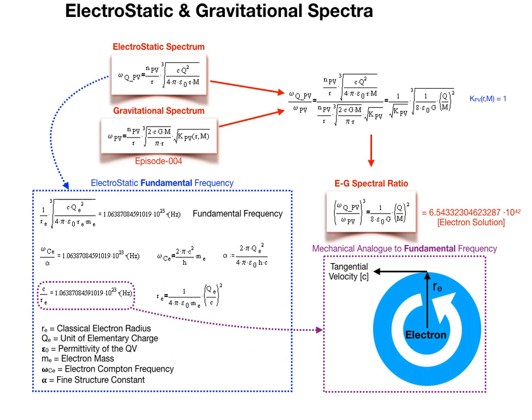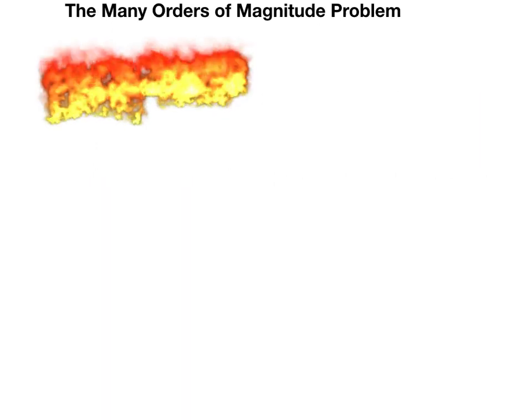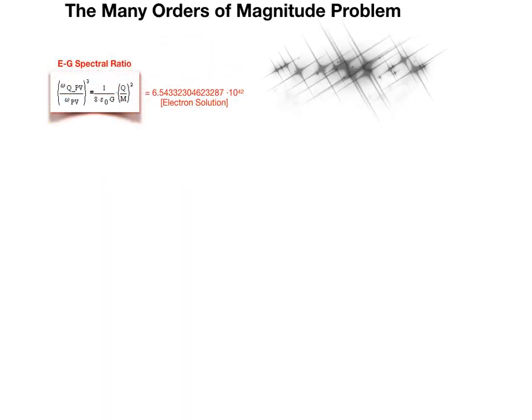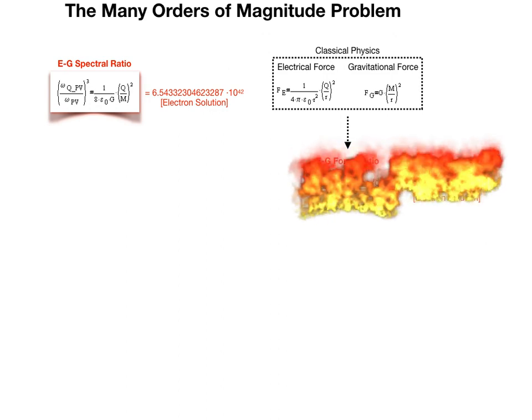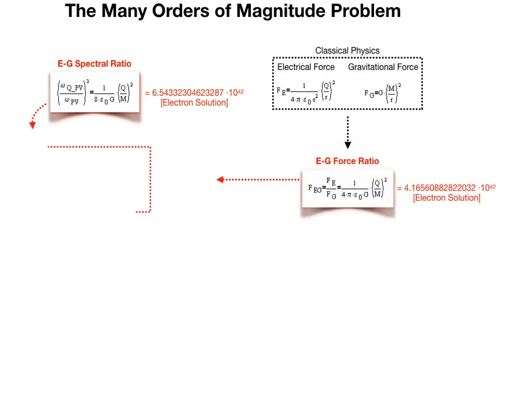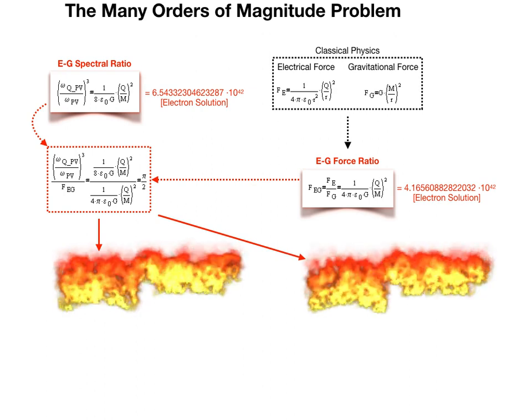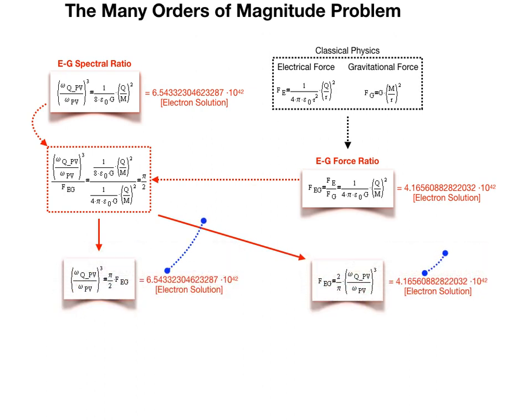Let's now close off the many orders of magnitude problem. As we have already established, the origin of the 42 orders of magnitude separation between electrostatic and gravitational effects arises from their spectral relationship with the quantum vacuum, in cubic frequency form, not from a direct force comparison as appears in classical physics derivations.